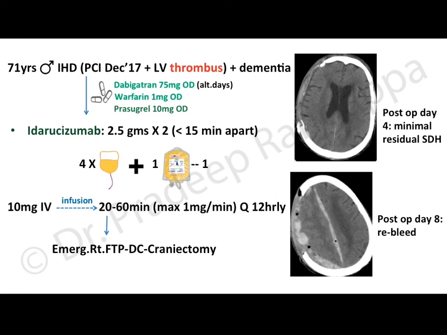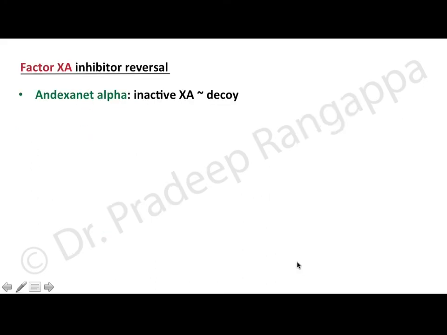But I would have thought, since it is day 4 and there is no bleed, that the effect had worn off, because we know 5 half-lives to lapse would be around 3.5 days. But since there is minimal residual SDH, as you see, and there is some bleeding, we don't know whether the bleeding started from there and then progressed to this effect. So one could argue on that. So that was about direct thrombin inhibitor reversal.